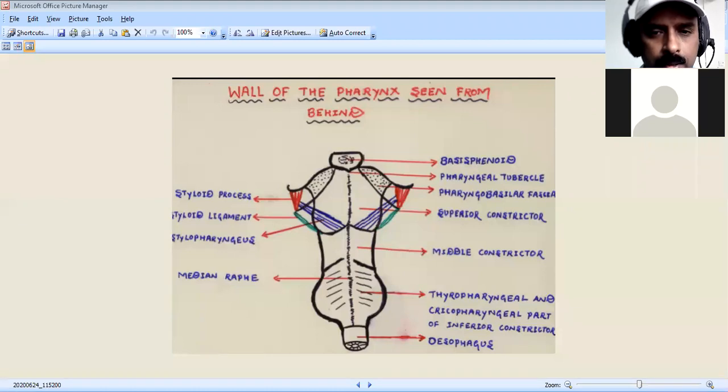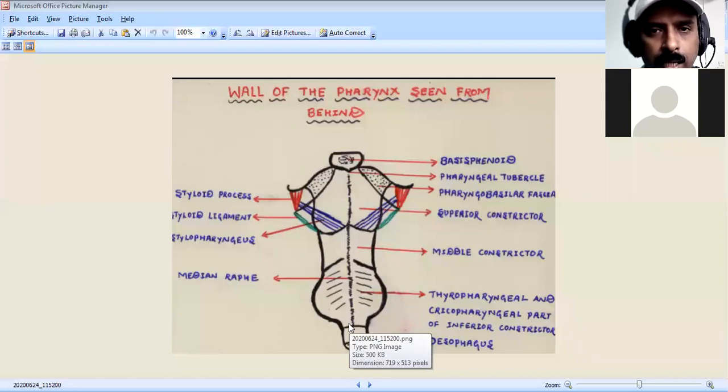Here you can see the esophagus continues below, from the pharynx downward, where the pharynx begins at the upper part. So we have the basi-occiput or basi-sphenoid bone. This is the sphenoid bone, and you have to remember this view, the posterior view of the total pharyngeal wall.